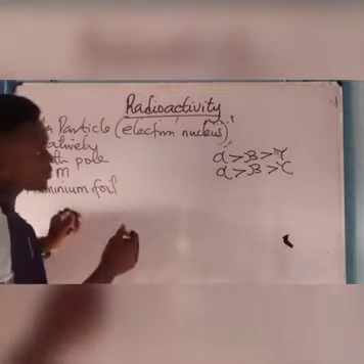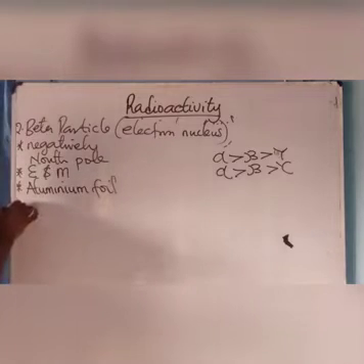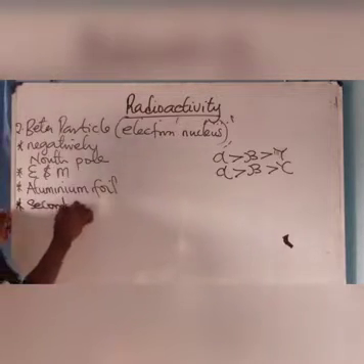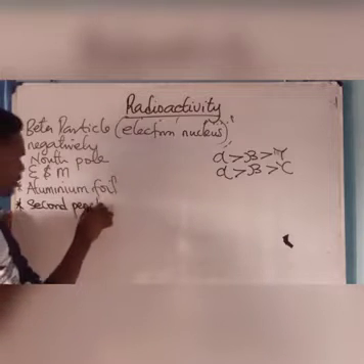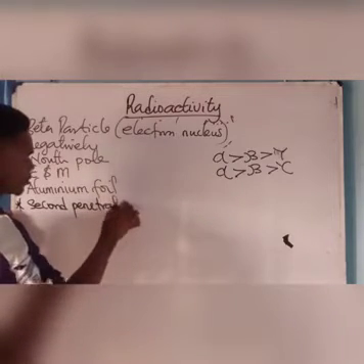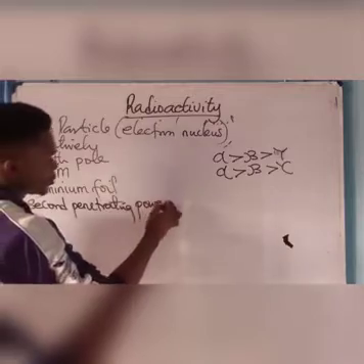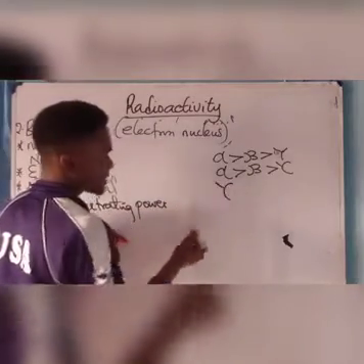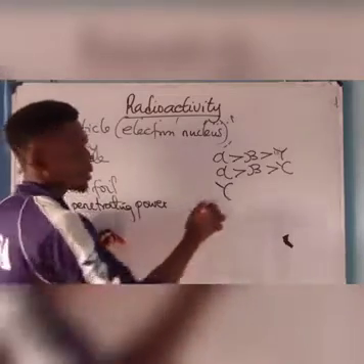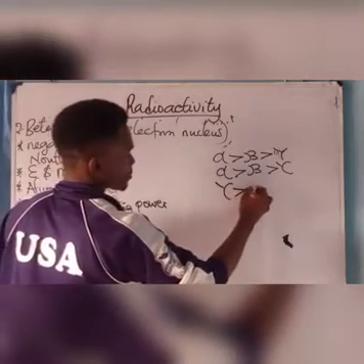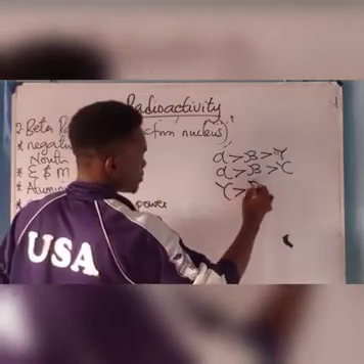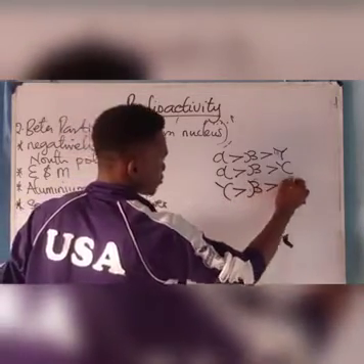Alpha particle has the least penetrating power. Based on penetrating power, we can say gamma has the highest penetrating power, followed by the beta particle, and finally the alpha particle.